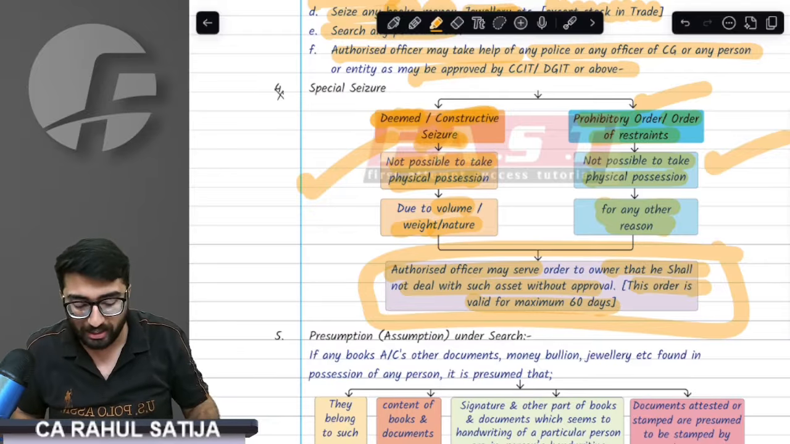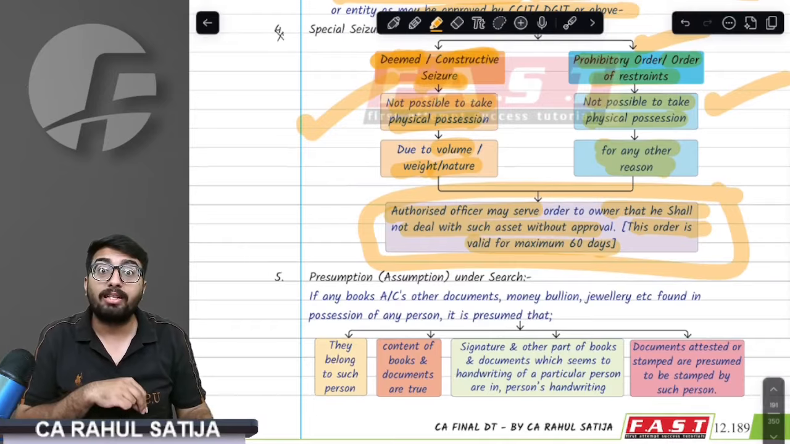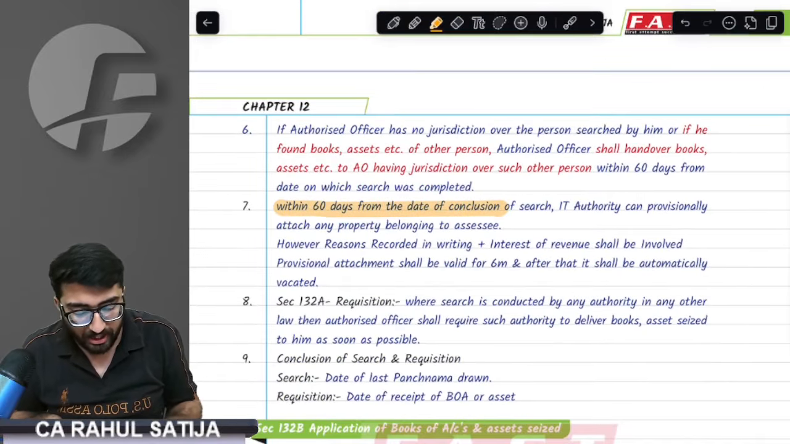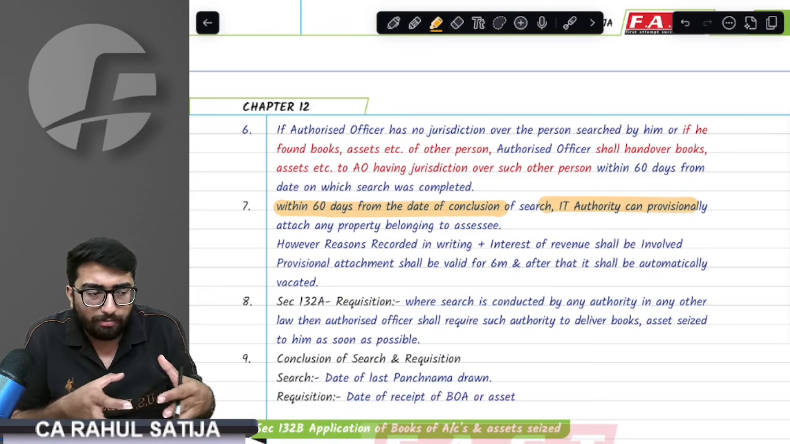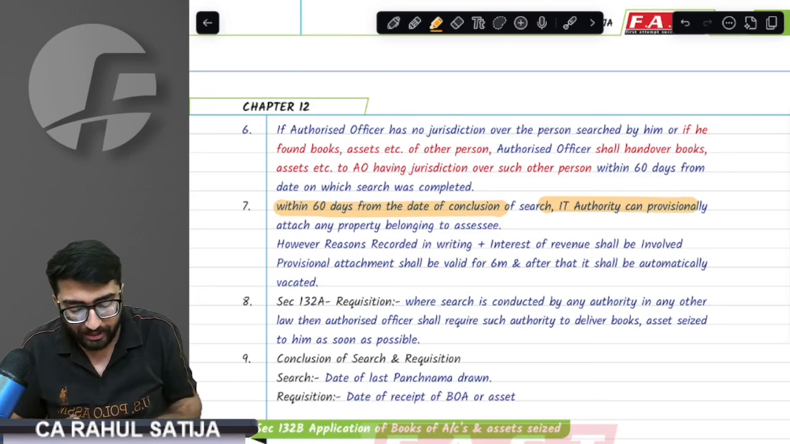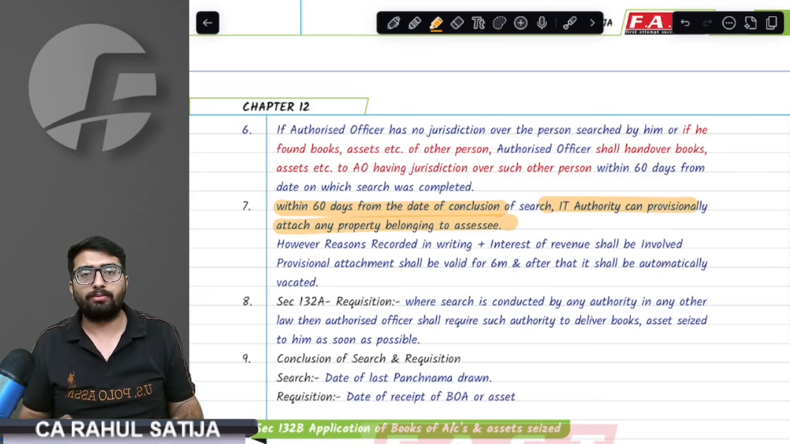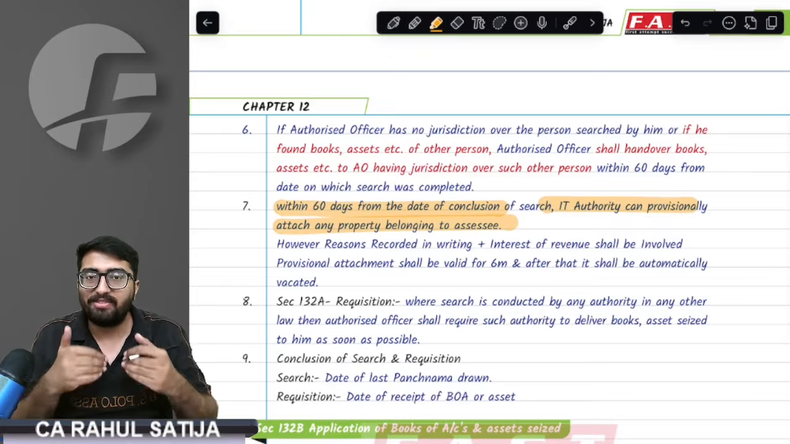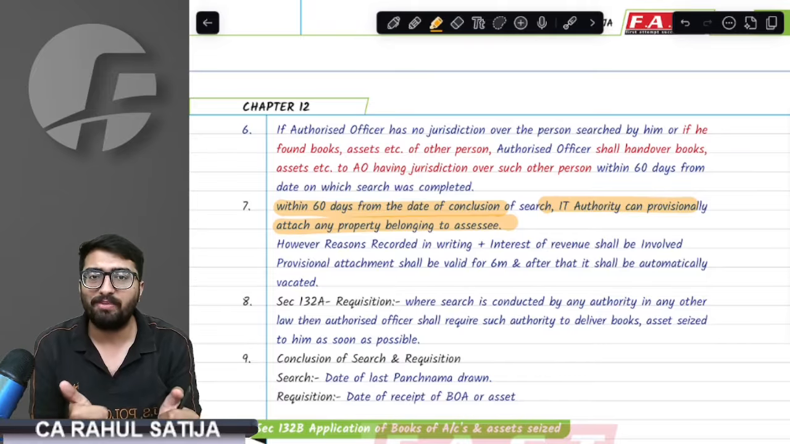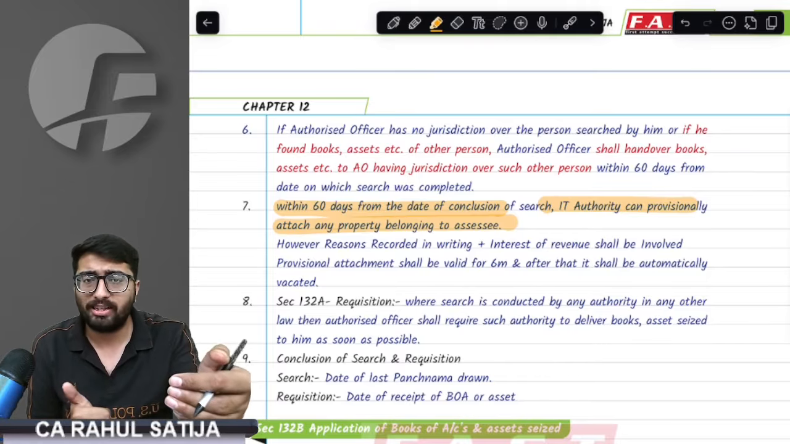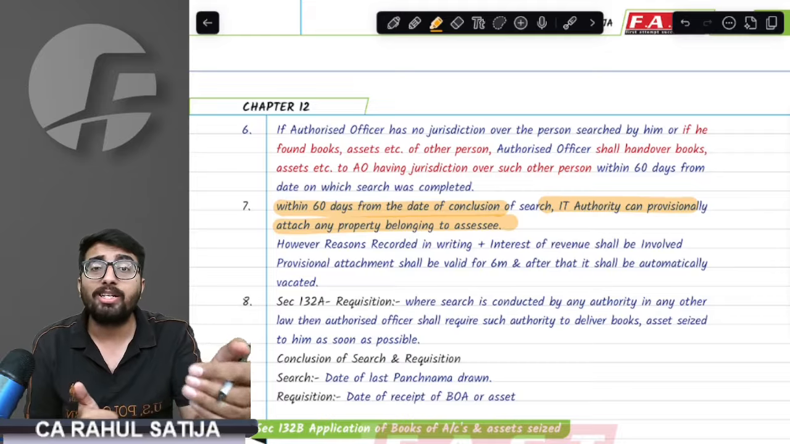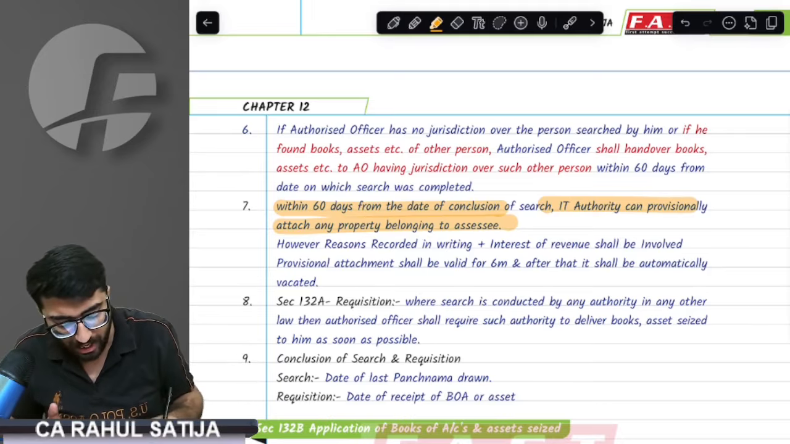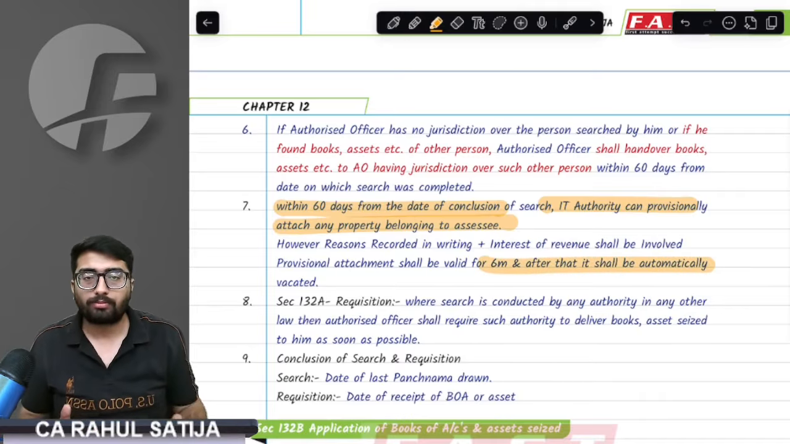Okay? In these two cases, what happens after 60 days? The provision asks, what happens after 60 days? See, after 60 days, if they want to keep those assets for long, in that case they have to provisionally attach. What I'm saying is, if they have seized your building, they have seized your oil well, and within 60 days they could not do anything, they can provisionally attach your assets, and this provisional attachment would last for 6 months.